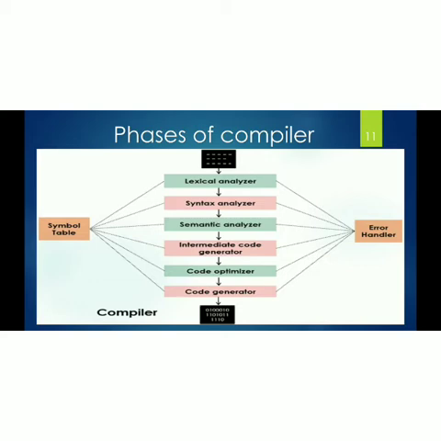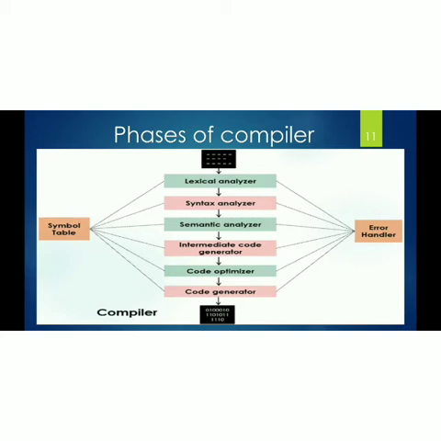The intermediate code generator produces a sequence of 3 address instructions. The 3 address instructions are fed into the code optimizer phase, and the code optimizer phase produces reduced 3 address instructions. The reduced 3 address instructions are given as input to the code generator. The code generator produces the target program.